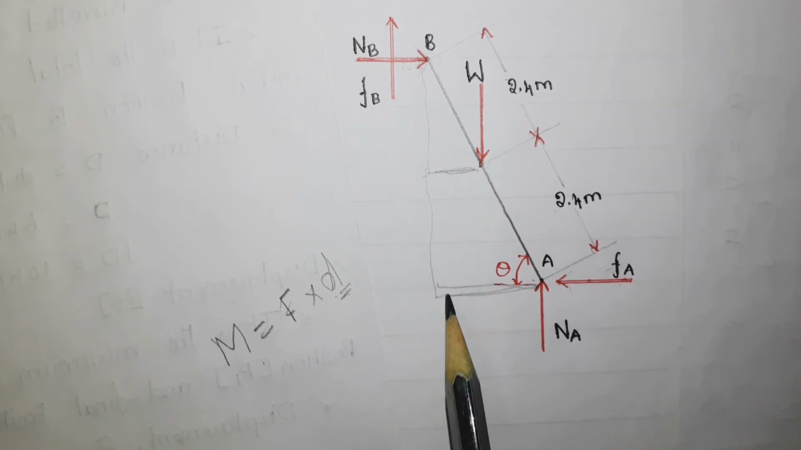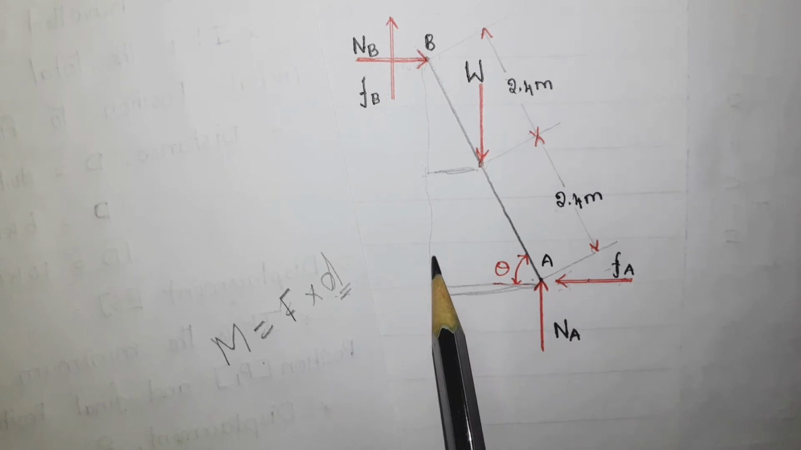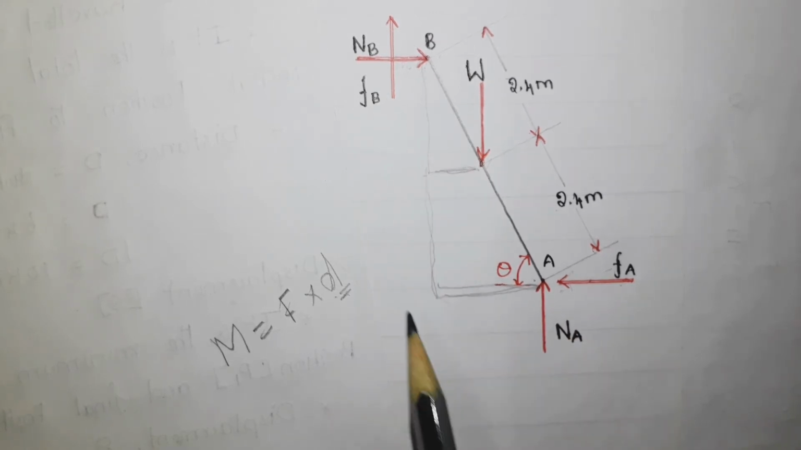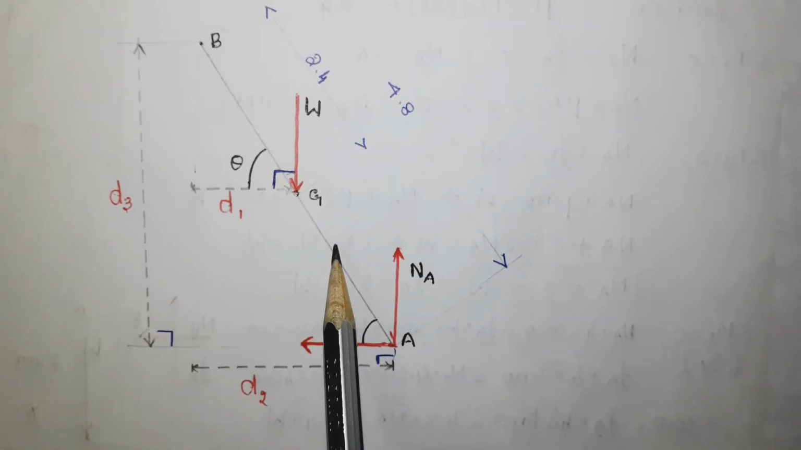Okay, this is going to be the perpendicular distance. In a similar manner, if you consider the force FA, this is going to be the perpendicular distance. Let us see in detail about this one. So this is again the free body diagram.